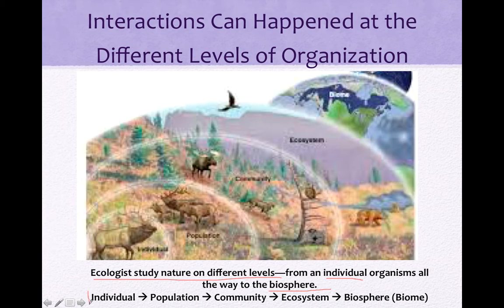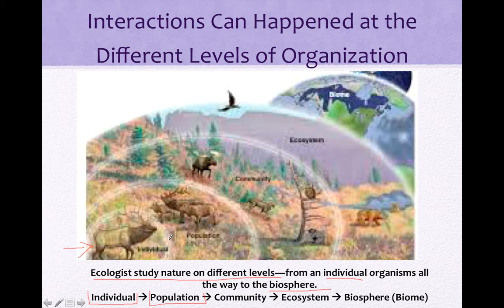Five major ones that you're going to write down in your notes. The first one is that we can study an individual inside of a level of organization. The next thing we can study is the population, the next level up. If we're looking at this moose here in the corner of the picture, what we would look at after him would be the population of moose.